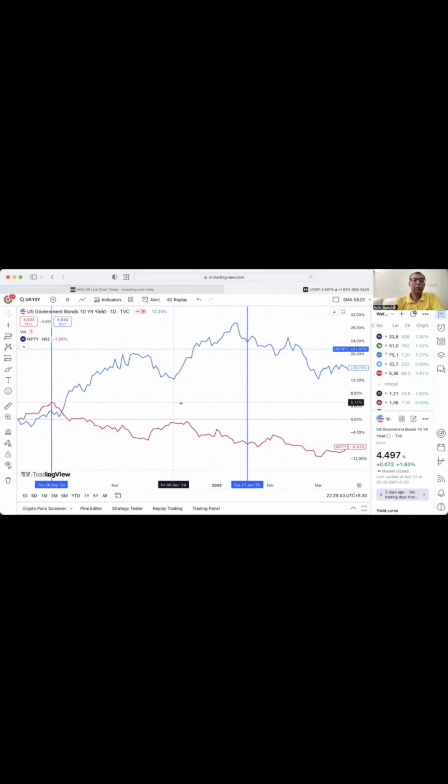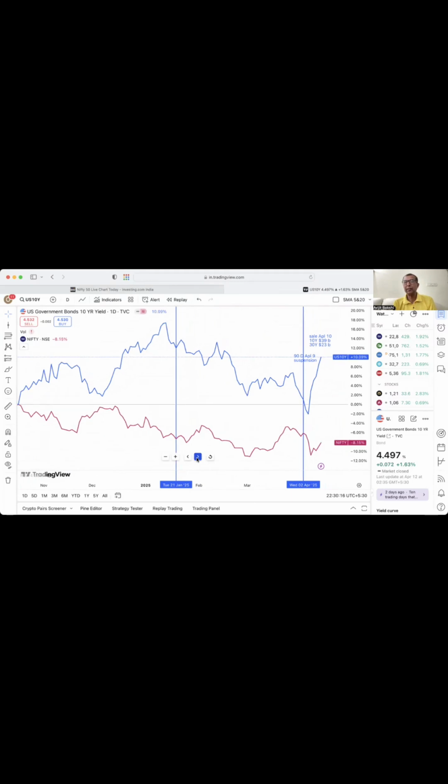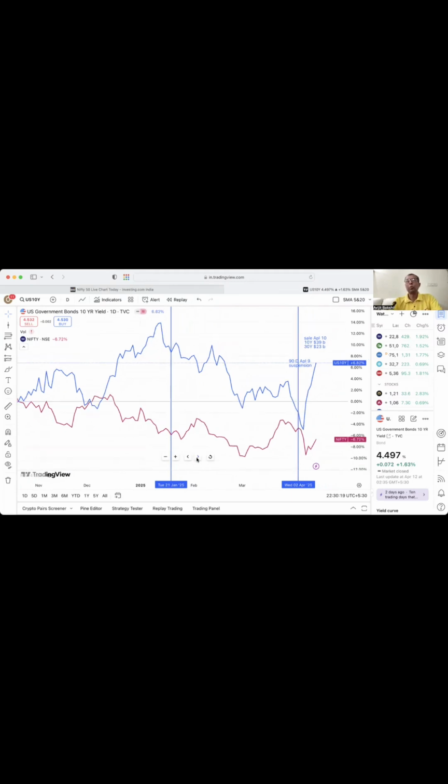Now there is another important day, the 21st Jan. You must know that on Jan 20th, President Mr. Donald Trump assumed the office of President of the US. After Trump assumed office, you see the 10-year government bond yield started to decline. What was the reason behind it? The market was very uncertain. The whole world market, especially the US market, was very uncertain.